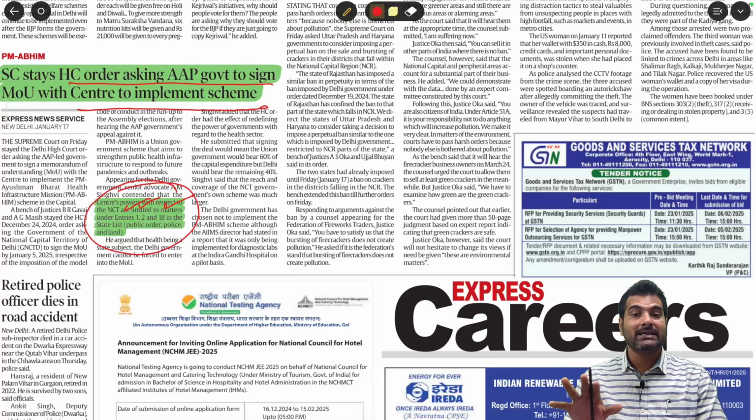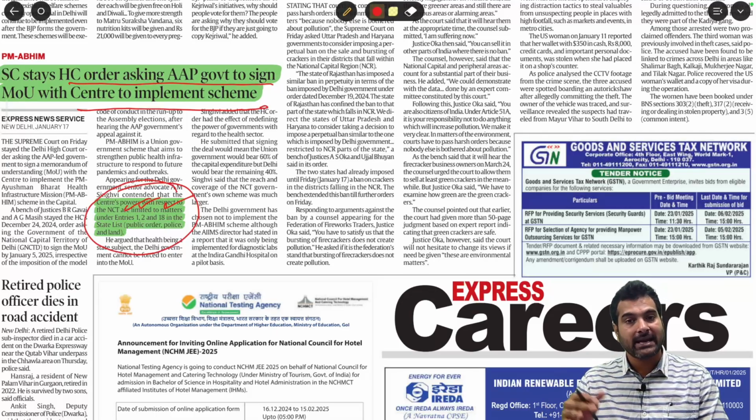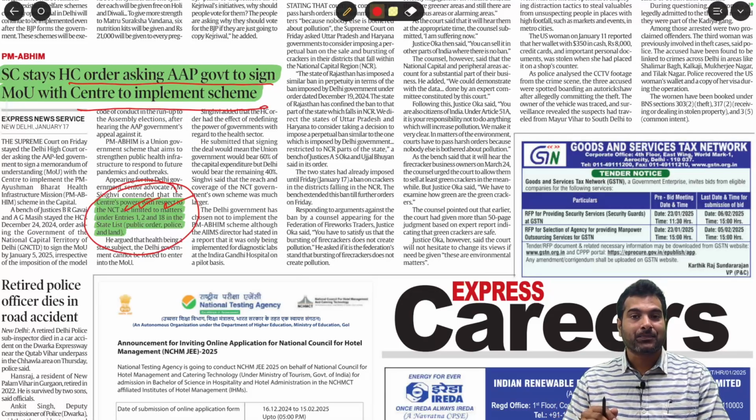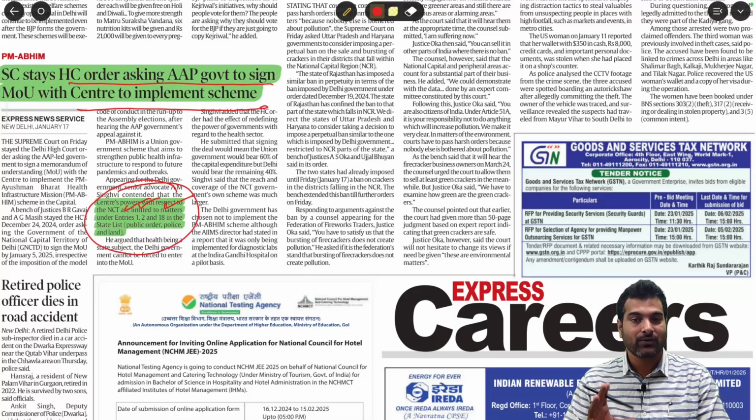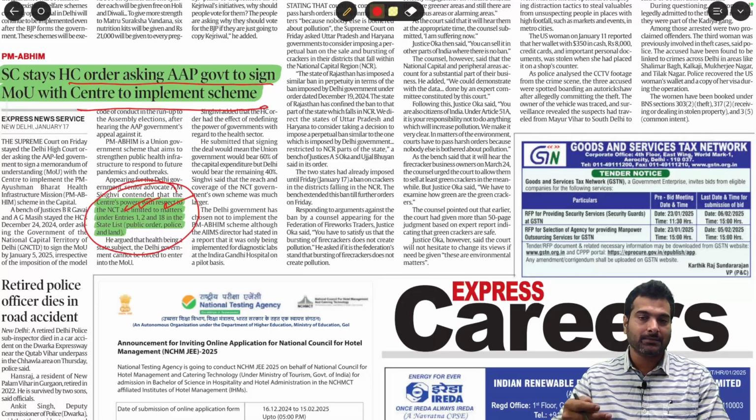Public order, police, land, these three will be regulated by the center, but the remaining areas will be regulated by the NCT government, National Capital Territory of Delhi government, that is the current AAP government. So this kind of interference, like we should take permission from the center to implement health related schemes, it shouldn't happen. That's the argument. So why I highlighted this, because it's a federal issue between the Union Territory of Delhi and the center. So that's why we just tap it.